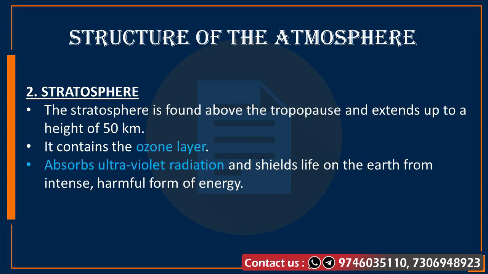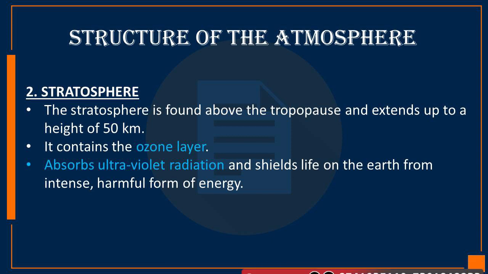Please note that, because it's a very important fact. This layer absorbs the ultraviolet radiation and protects life on the earth from this intense form of energy. The upper limit of the stratosphere is called the stratopause. These are the very basic ideas related to the stratosphere.